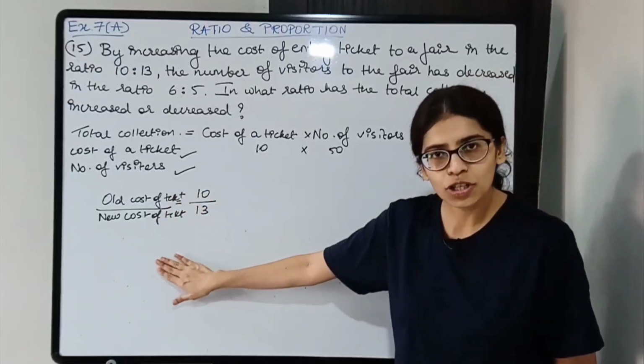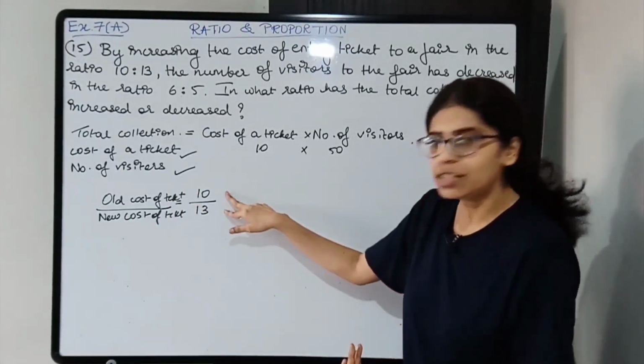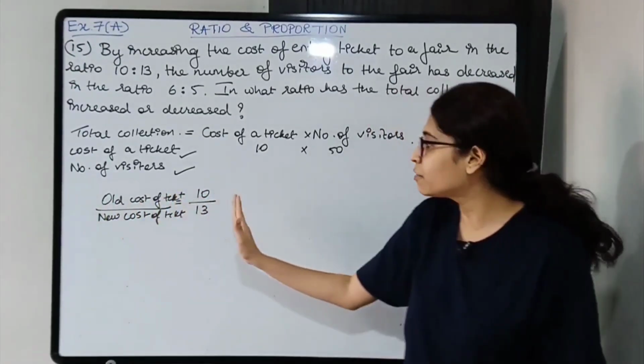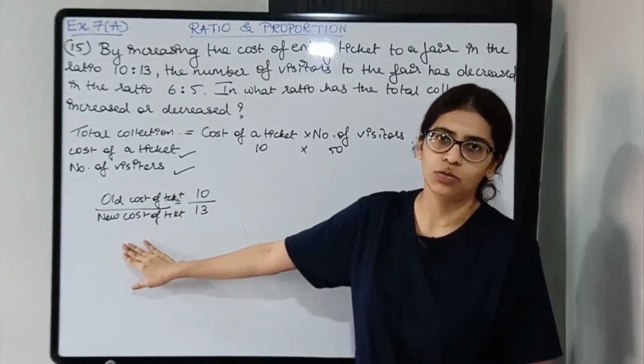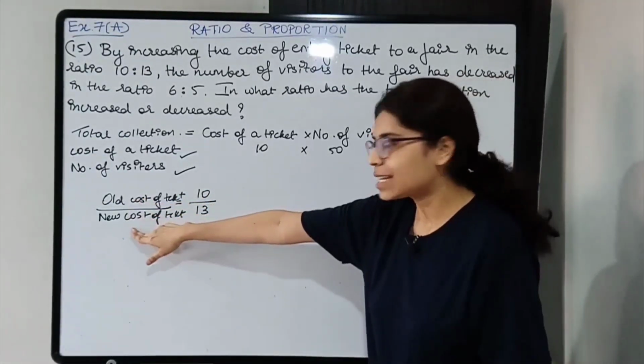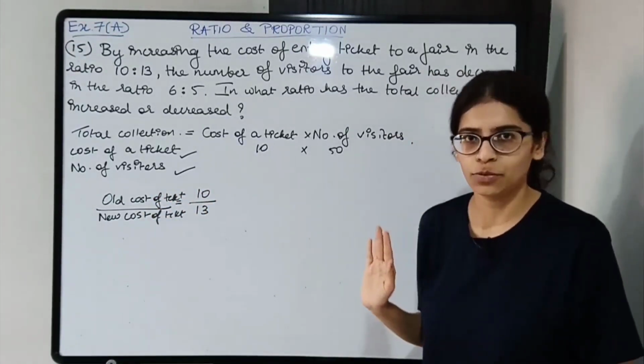Whenever it is mentioned like this, whenever increase or decrease is given, check the ratio. Okay, in front of the smaller number you will write the smaller value and in front of the bigger number you will write the bigger value. Alright, so it is increasing, so old cost is less and new cost is more, so old will be in front of the smaller number, new will be in front of the bigger number.